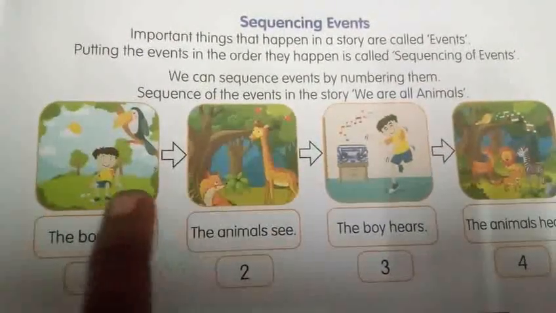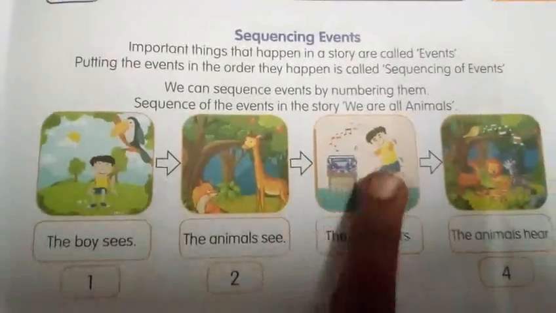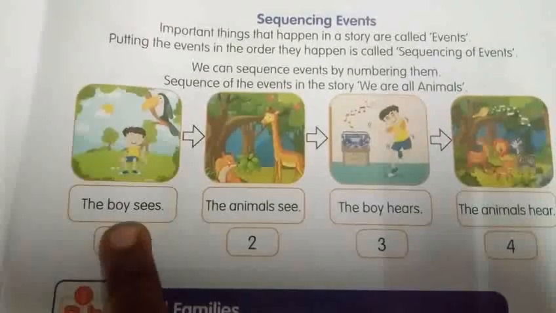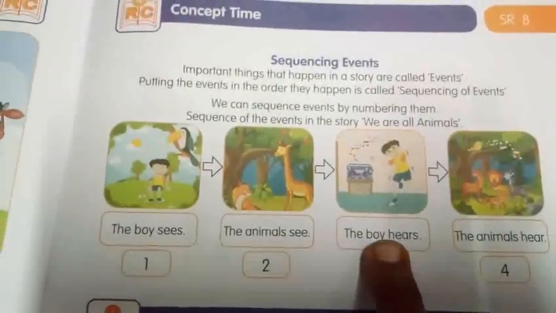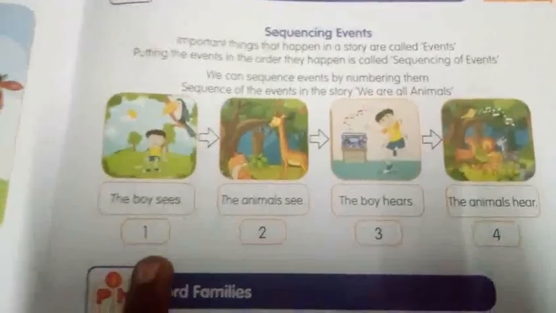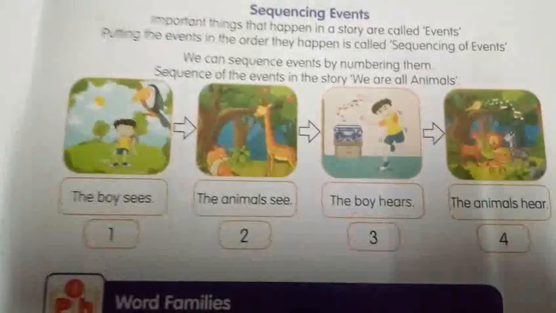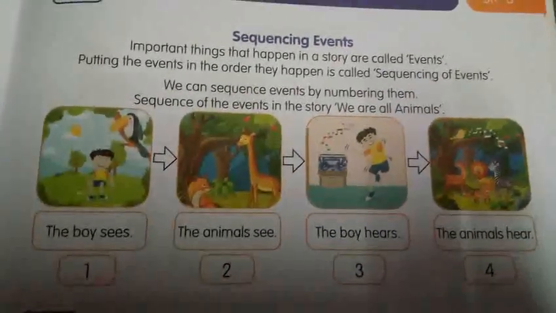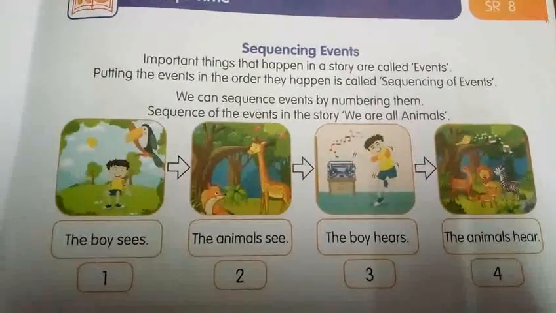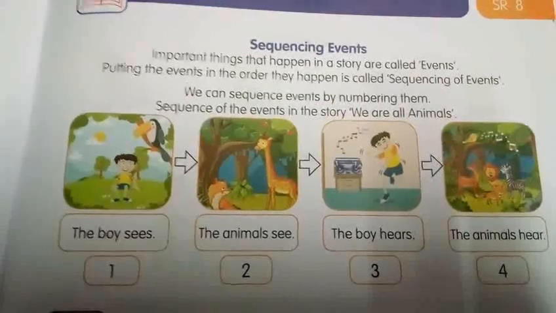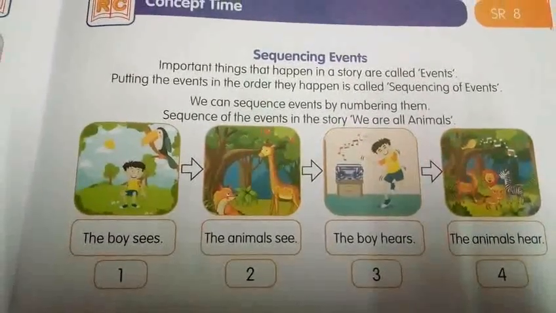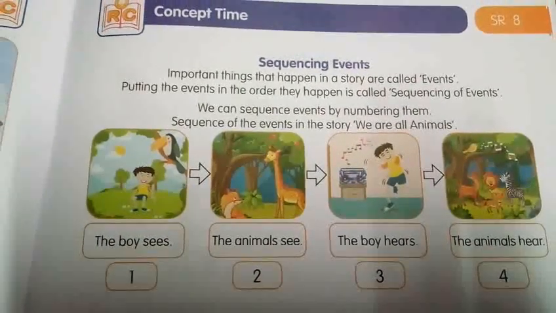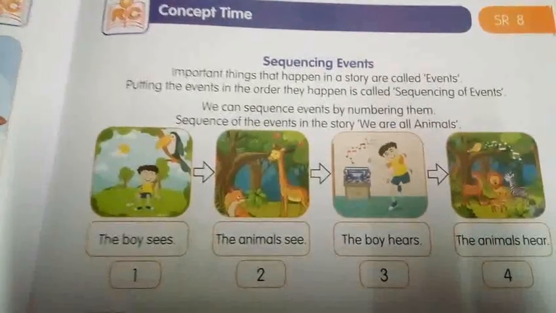What are the events? The boy sees, the animal sees, the boy hears, the animal hears. Let us see the order-wise. We give a 1, 2, 3 and 4. Do you understand? Yes. Important things that happen in a story are called events. Putting the events in the order they happen is called sequencing of events. 1, 2, 3, that is the sequencing of events, right?